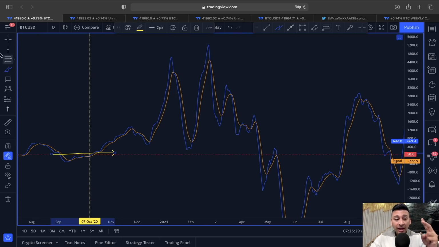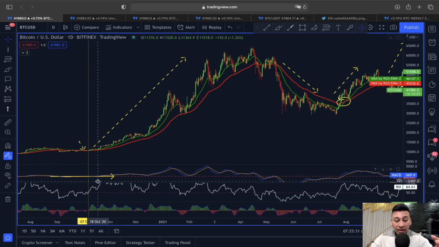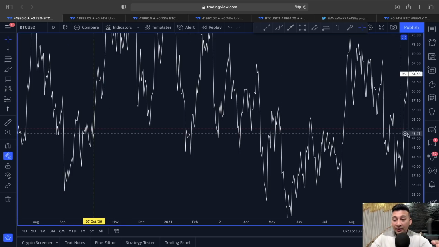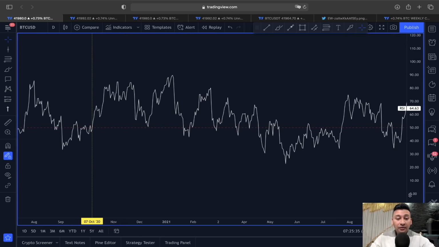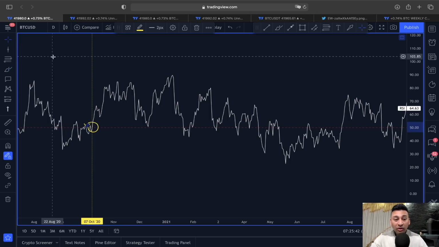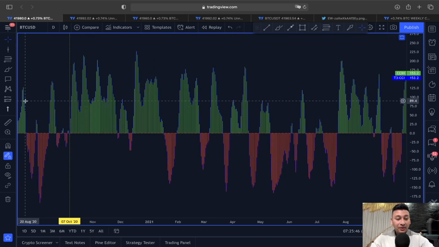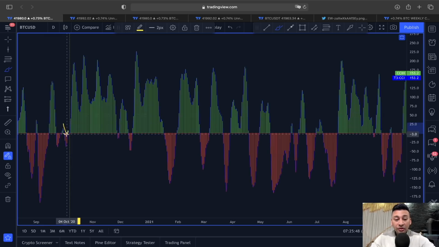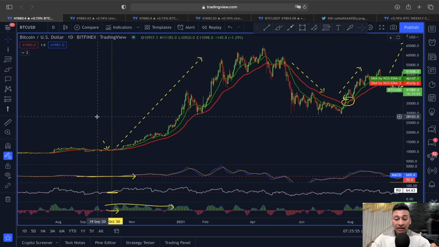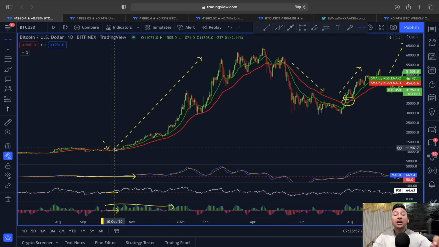So whenever the MACD started jumping above this 50 level, also forming this bullish MACD cross, we got confirmation from this MACD, and at the same time you can see the RSI line also started jumping above 50 level exactly from here. And now if you also look at the T3 CCI, the T3 CCI indicator started appearing in a positive territory exactly after that, all the way, right? So now you can see all these 4 indicators give us a confirmation that the trend here could be ready for this new impulsive movement.